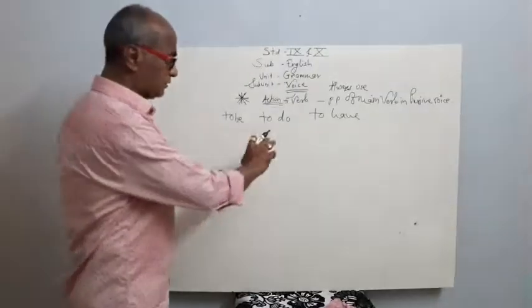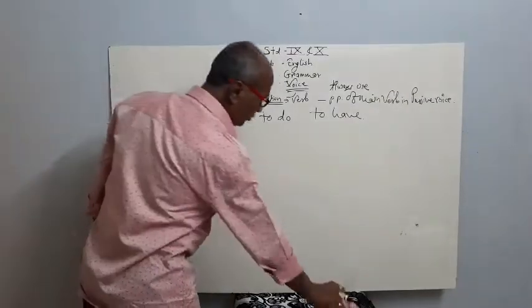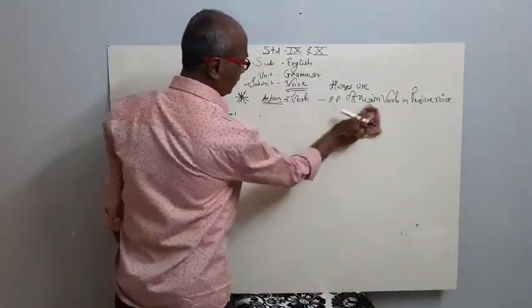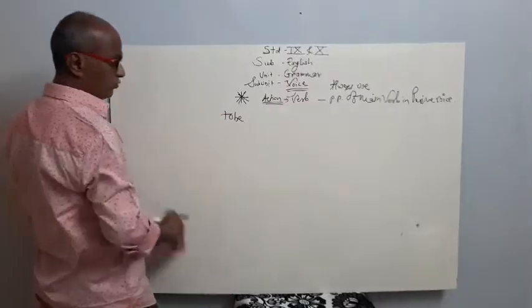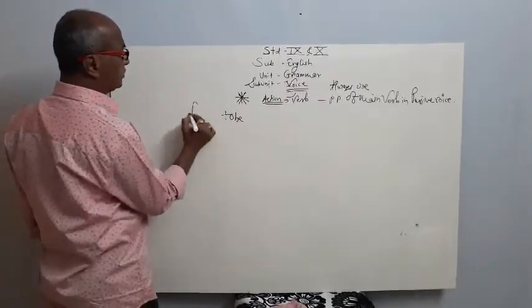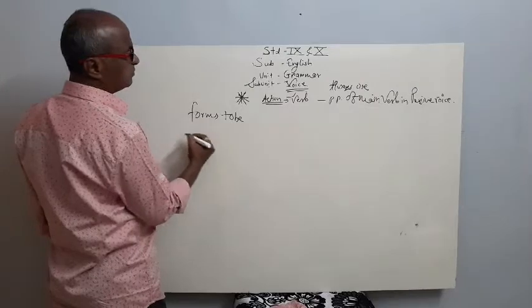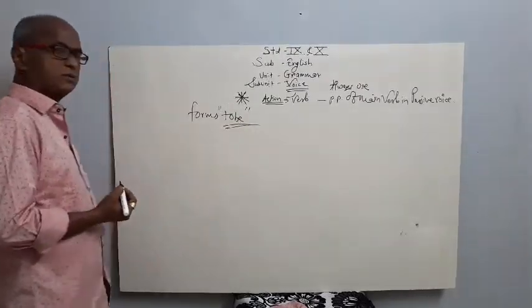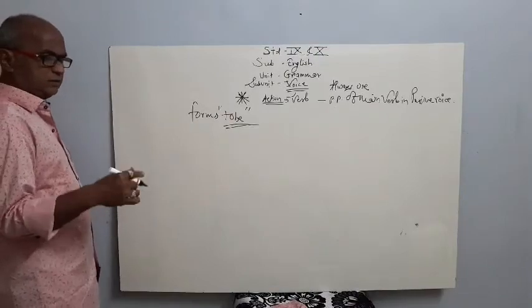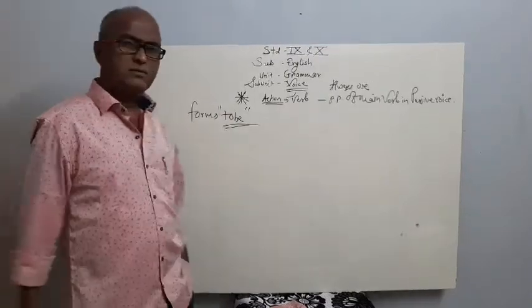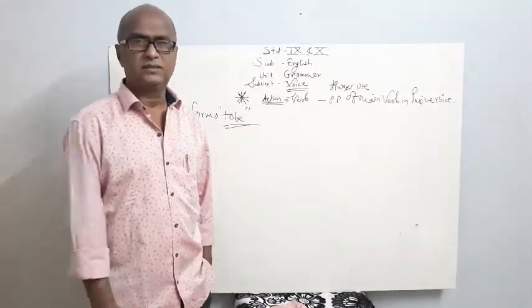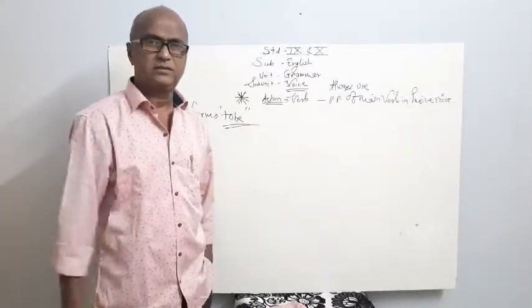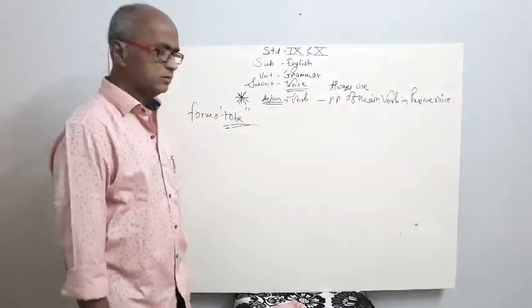But out of these three, we have to deal with to be only. So in the passive voice, we have to use forms of to be. What are the forms of to be? In all three tenses, we again revise here the forms of to be.